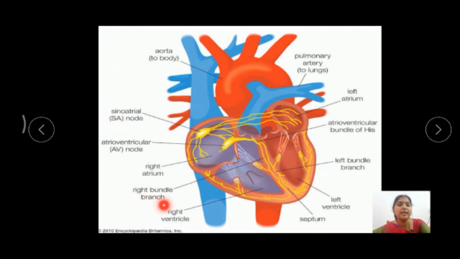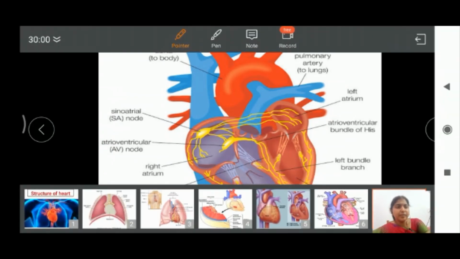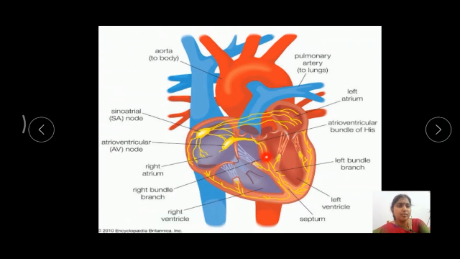These are the right bundle branches, and these are the left bundle branches. The fibers which arise from the AV node are called the bundle of His. The bundle of His divides into two branches in the ventricular septum. One branch enters into the left ventricle and the other branch enters into the right ventricle.